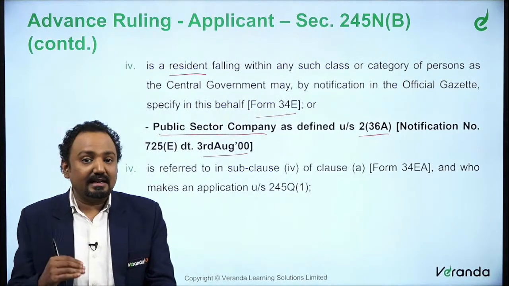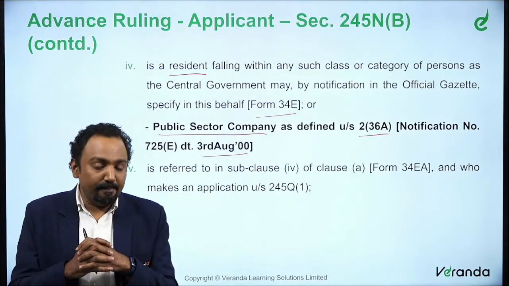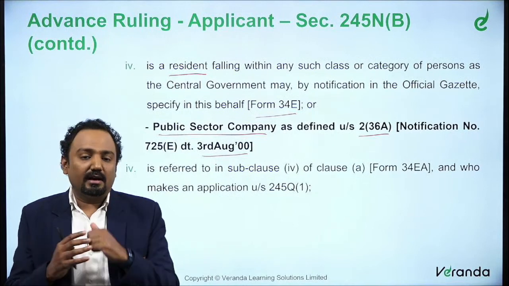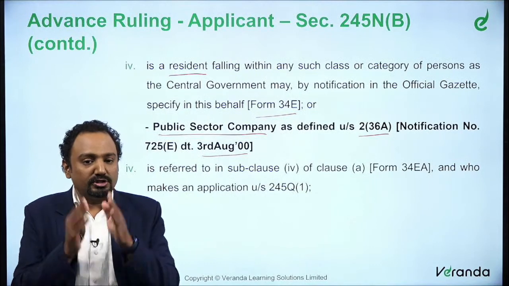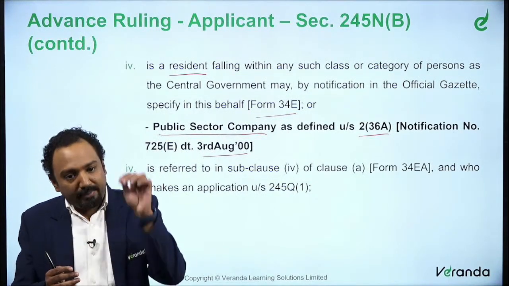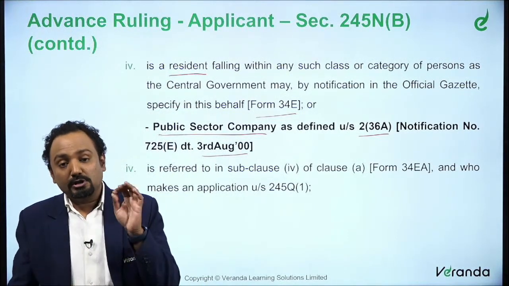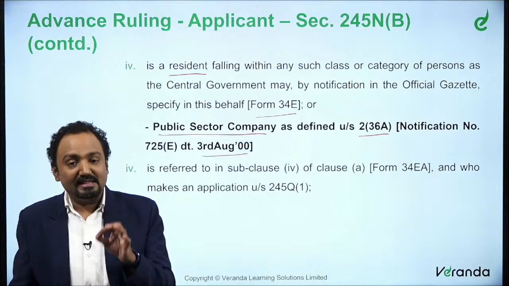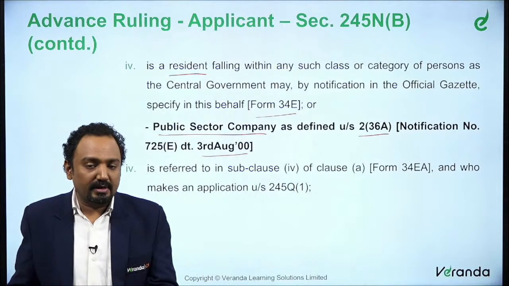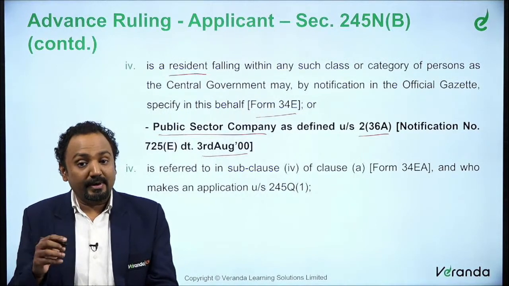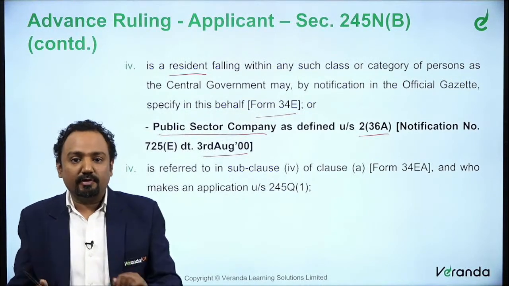Then the last category which we saw was basically a person who has entered into an impermissible avoidance agreement as per chapter 10A, that is your GAR, General Anti-Avoidance Regulations. So this GAR is basically the person who has entered into that agreement only. Clause 4, subclause 4 of section 245NB says that when a person has entered into a transaction or is proposing to enter into a transaction which could be categorized as an impermissible avoidance agreement under chapter 10A, then that person is eligible to be an applicant.